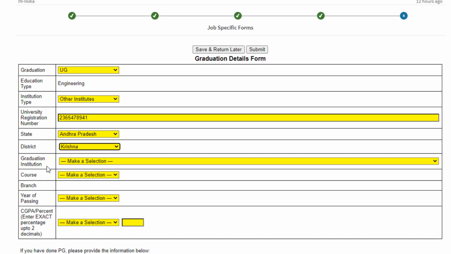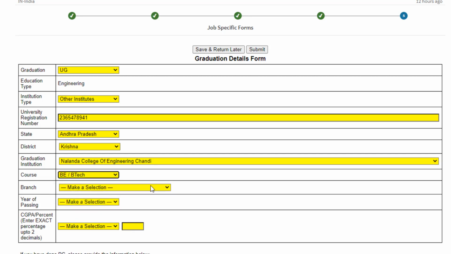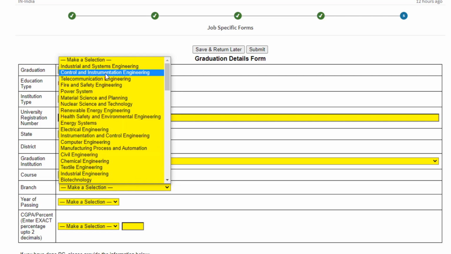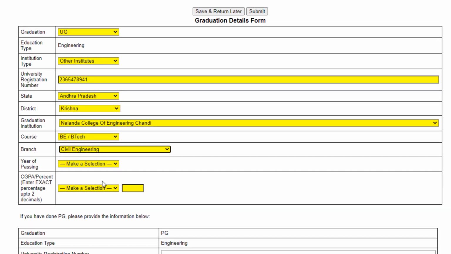It will ask you for the graduation institute, and next it will ask you for the course, so if it is BE or BTech, or diploma after 12th, integrated ME or MTech. The next thing is branch, so select your branch here. After selecting your branch, it will ask you for year of passing, so select your year of passing. It already mentions that the year of passing should be 2021. After selecting that, it will ask you for CGPA or percentage.